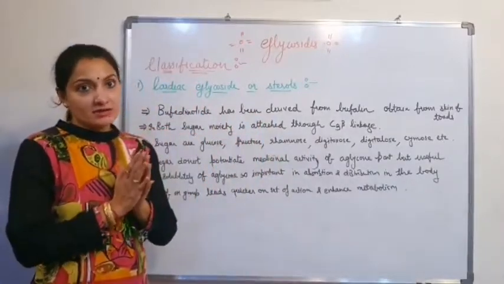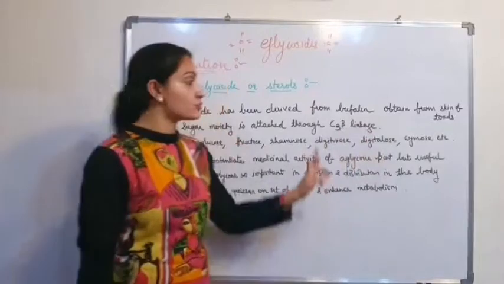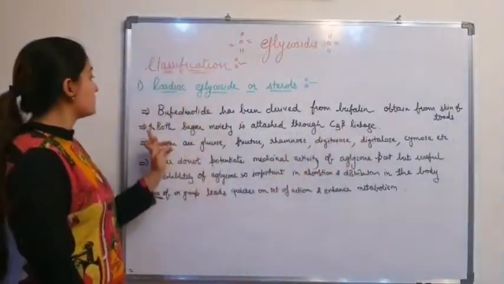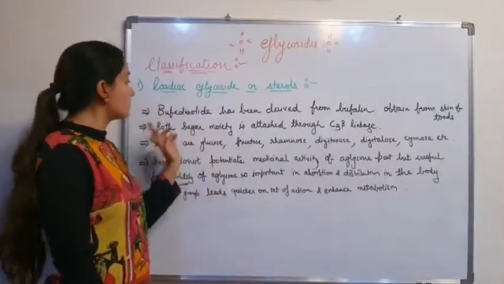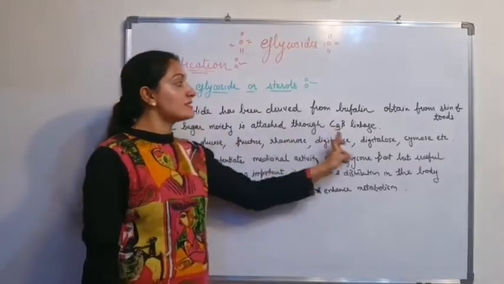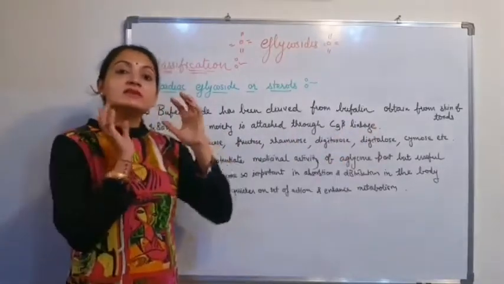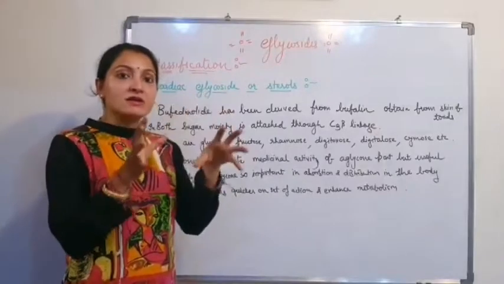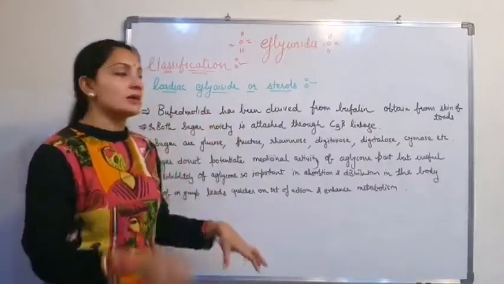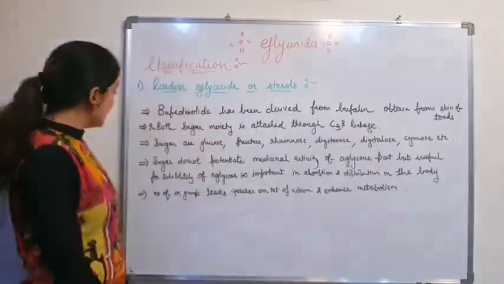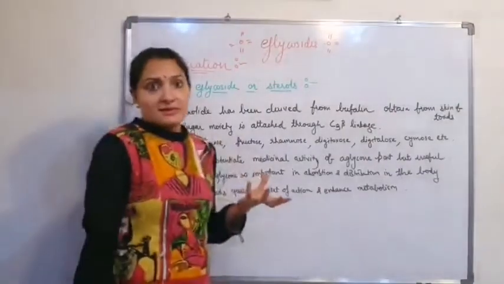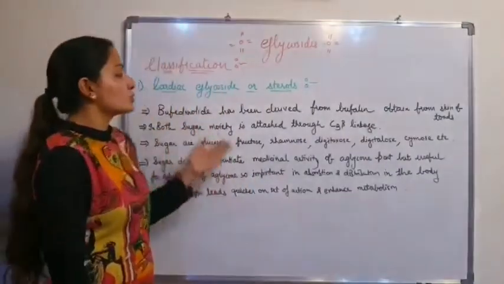through which the sugar moiety is attached by the beta linkage. So C3 beta linkage. Both have the sugar moiety attached through C3 beta linkage, meaning at the third carbon the sugar moiety is attached by the beta glycosidic linkage. Sugars present in cardiac glycosides are glucose, fructose, rhamnose,